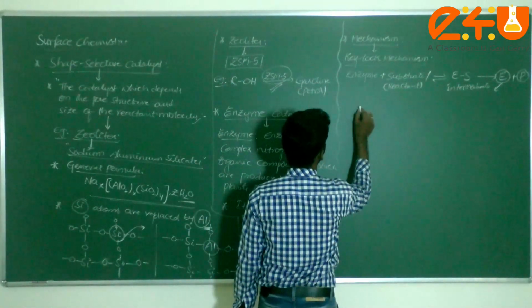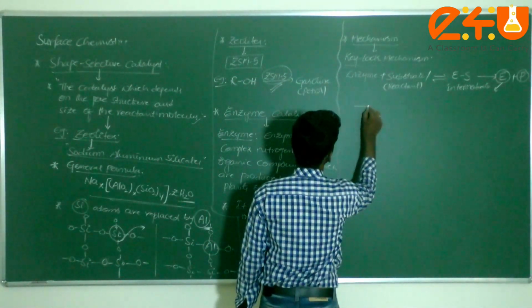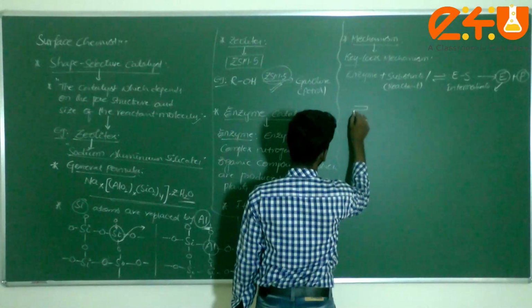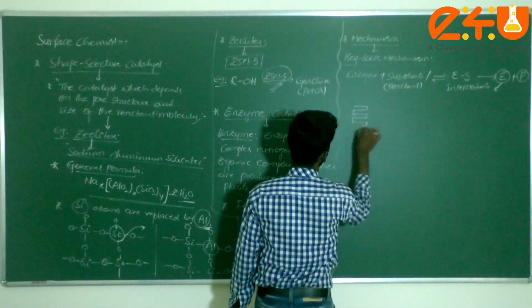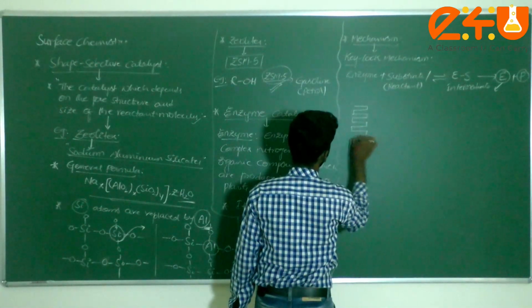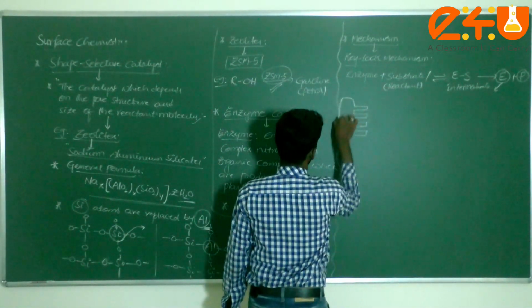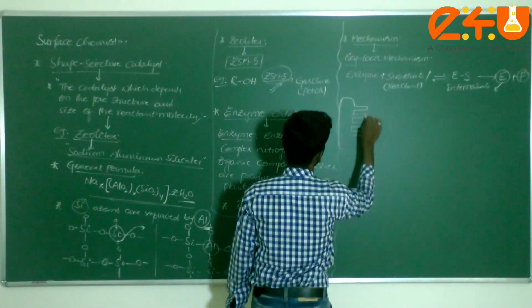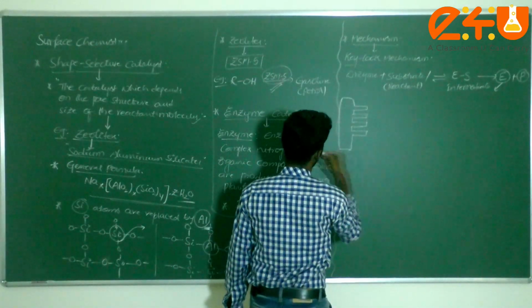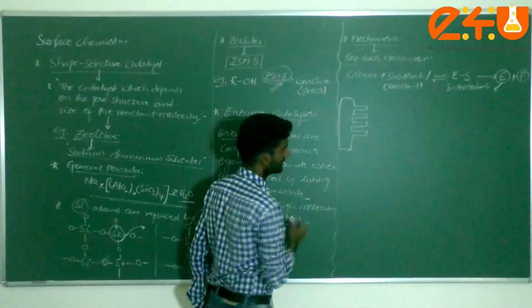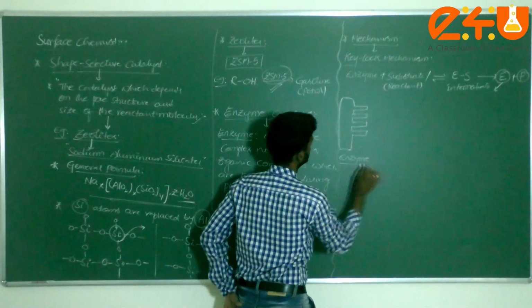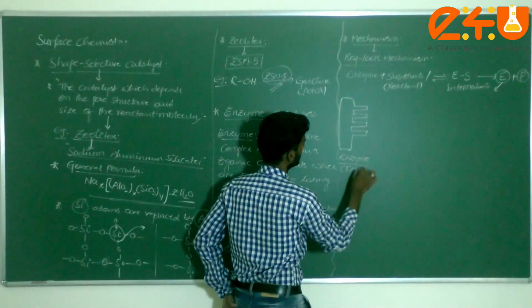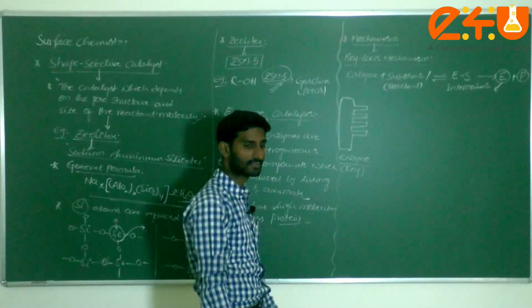Now consider this is the enzyme. How does it look? Like a key.